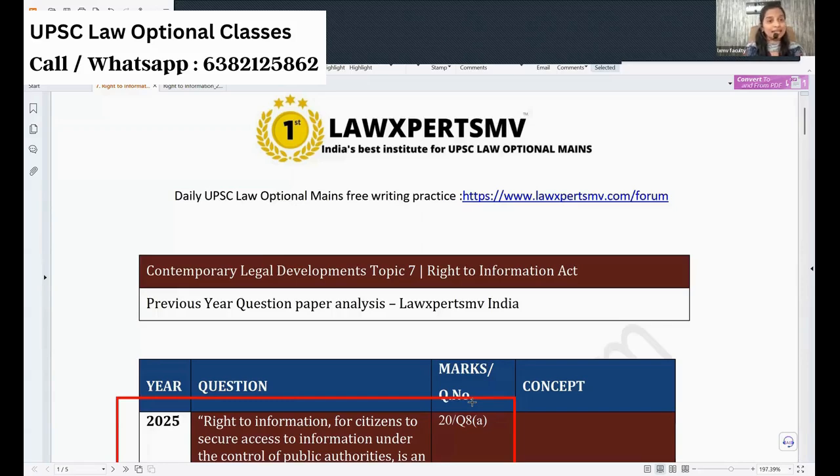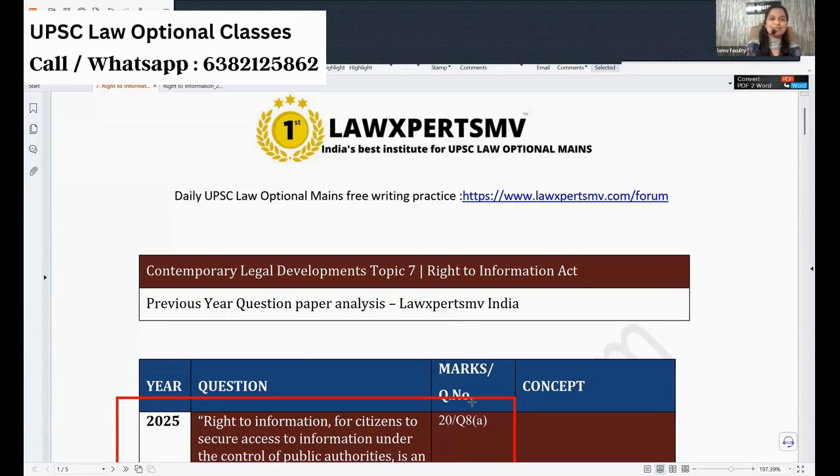But there are certain areas which will gain importance nowadays. Okay, if you are preparing for judicial service, the punishment areas under the IPC and BNS are gaining importance nowadays, and they are asking a lot of questions. Like that, RTI has gained importance nowadays, and a lot of questions have been asked since 2023, 2024, 2025. So there are good chances it can appear in your upcoming mains. So we should not ditch this topic.